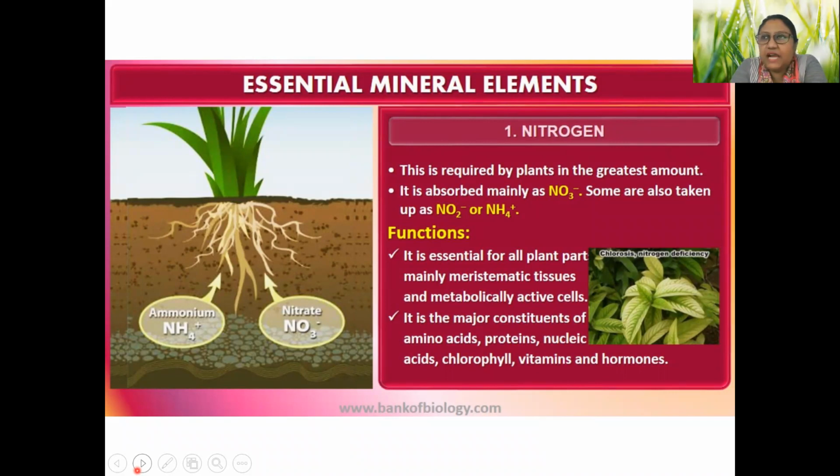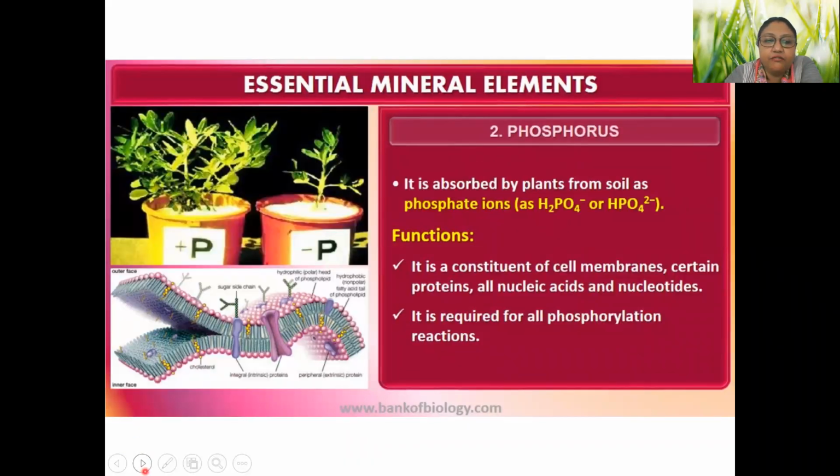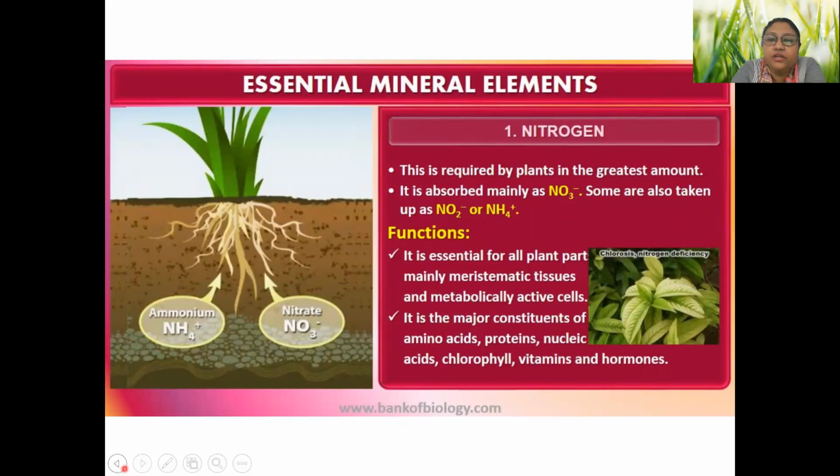Very good. So that's why it is almost indispensable for organisms to have nitrogen. So the most important thing is that it is present for formation of protein, nucleic acid. Apart from that, chlorophyll also.